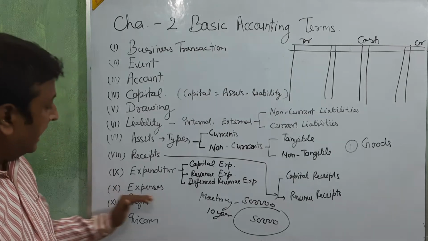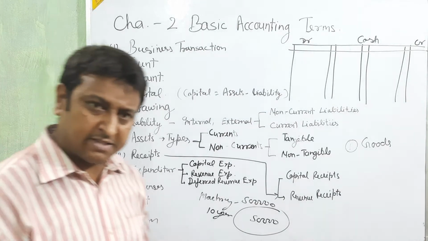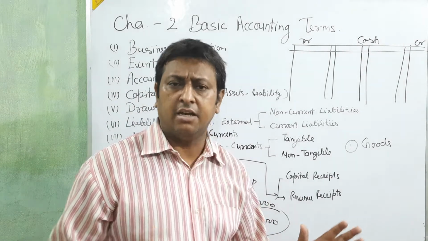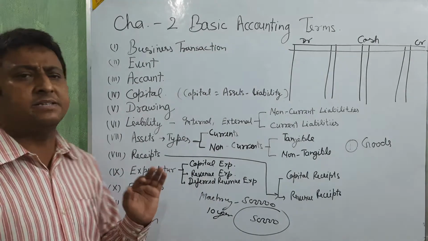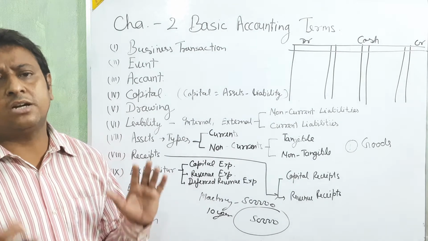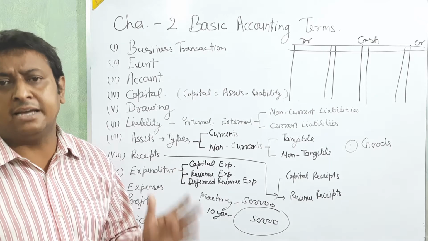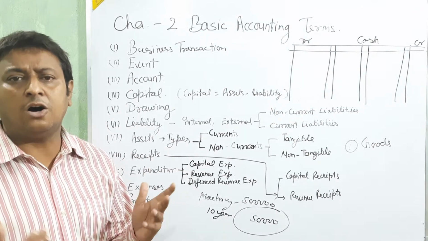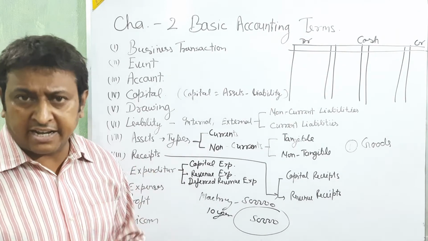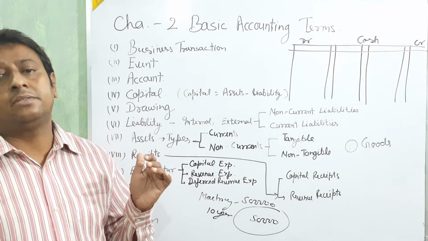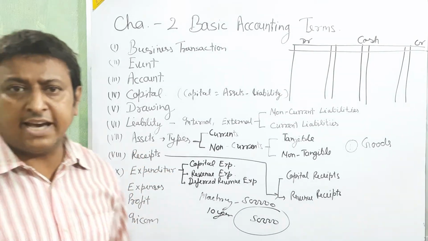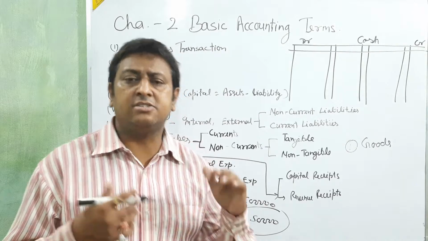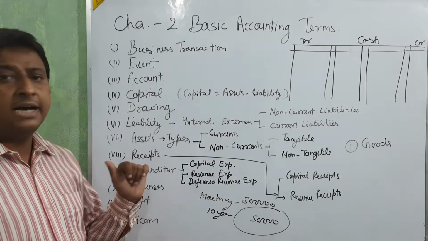Okay, next, expenses. Expenses are very easy. All businesses have some expenses, such as general expenses, labor, office expense, office lighting, interest, wages, rent, tax. These all come in expenses.